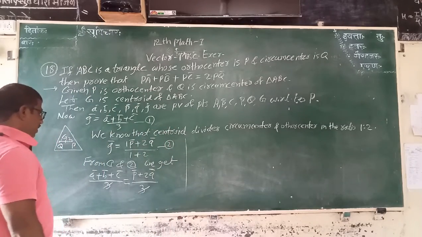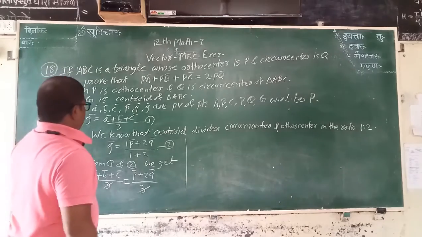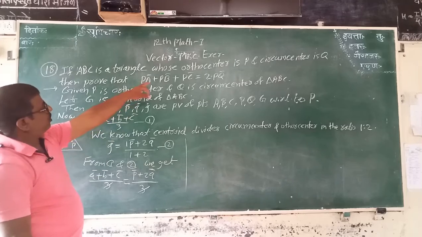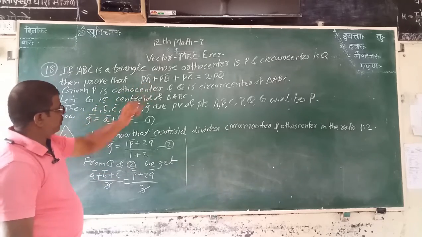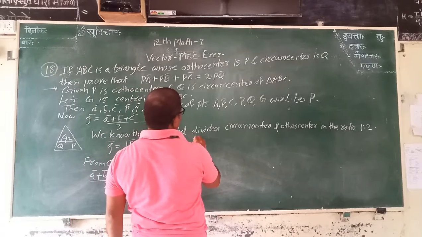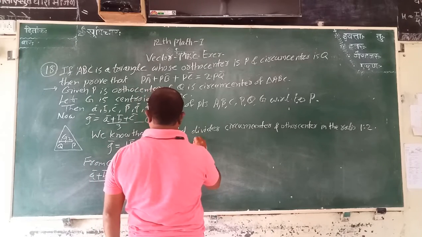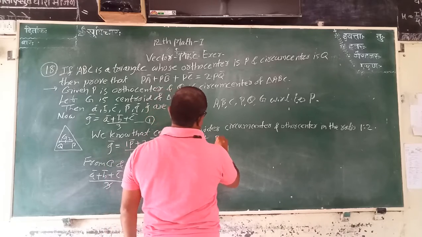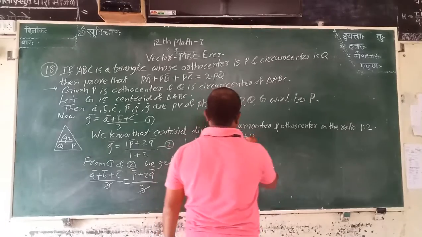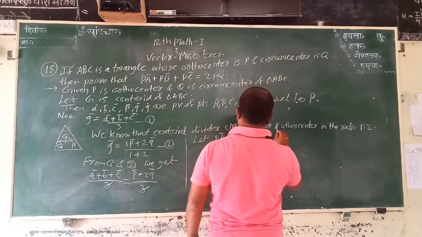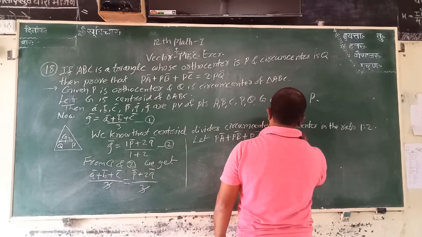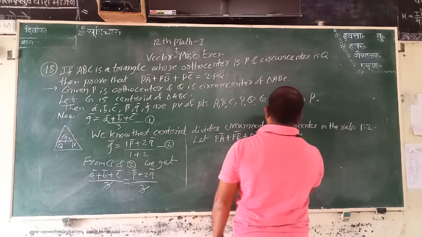Then we take here A bar with respect to P bar, B bar with respect to P bar, and C bar with respect to P bar. That we write that PA bar plus PB bar plus PC bar is equal to PP bar plus 2PQ bar.